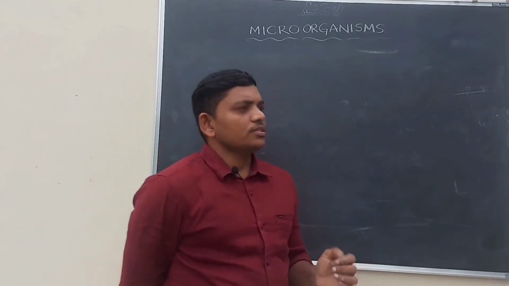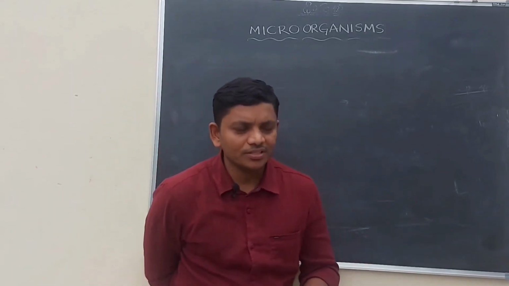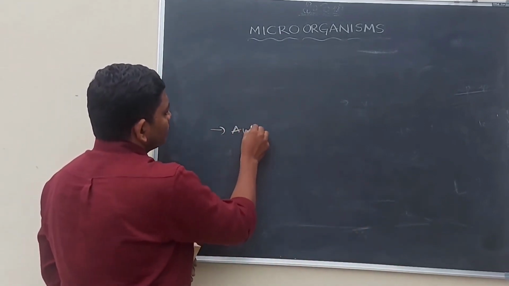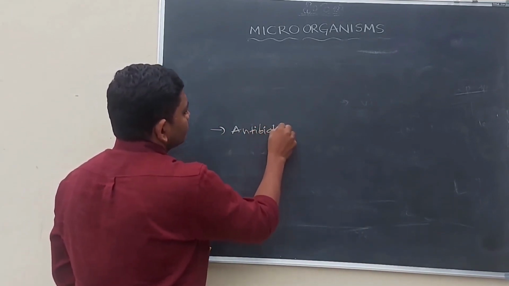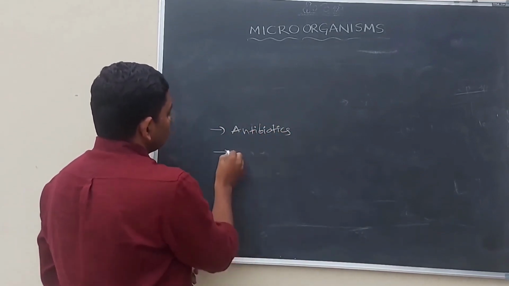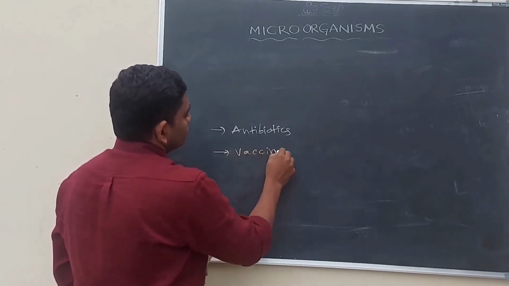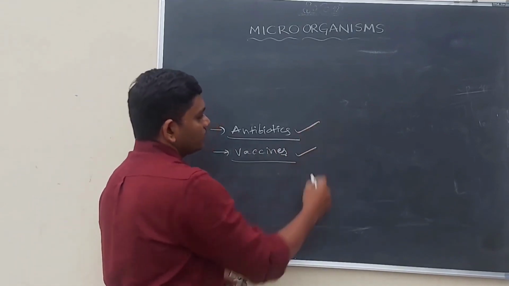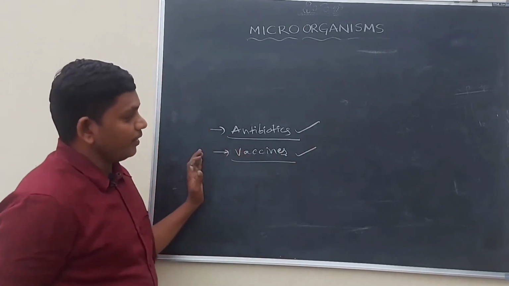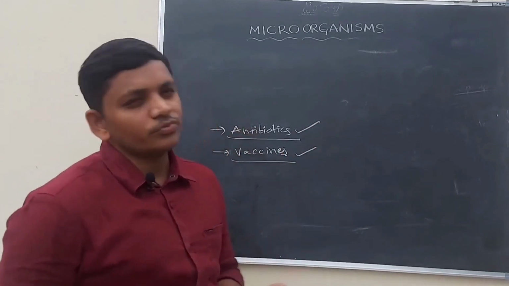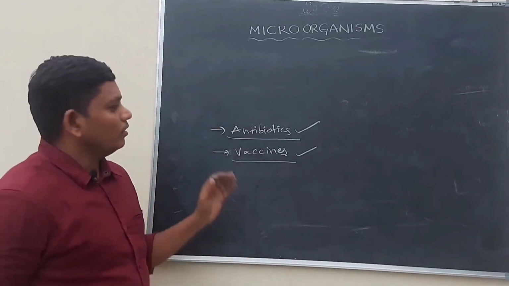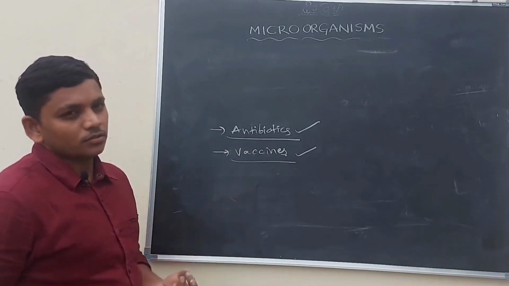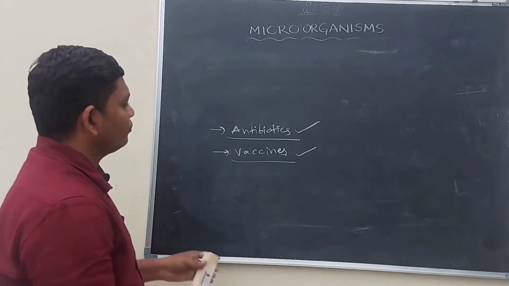So along with this, some types of microorganisms like bacteria and fungus and viruses are helping in the preparation of antibodies, antibiotics, and also vaccines. So for the preparation of the antibiotics and vaccines, some bacteria and fungus and virus are helping. In this way, some microorganisms are helping us and some microorganisms are causing disease in human beings, cattle and plants. So some are useful, some are harmful.